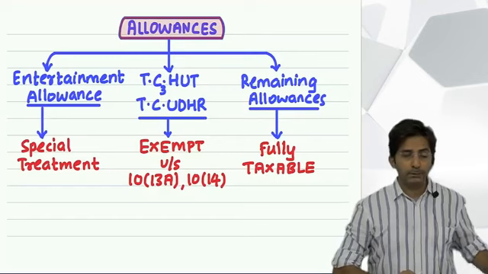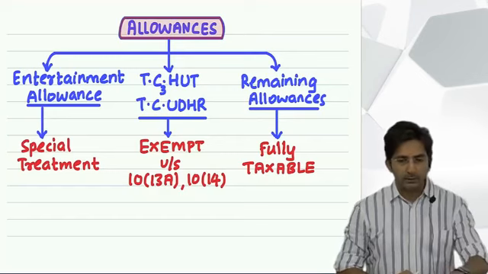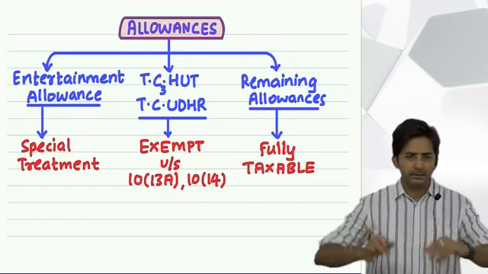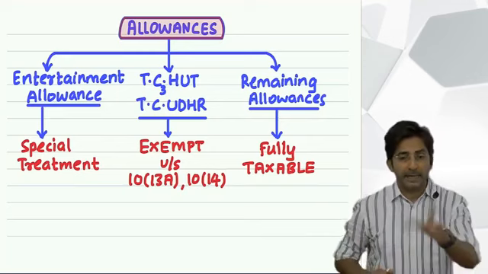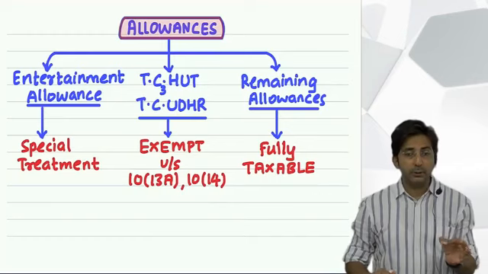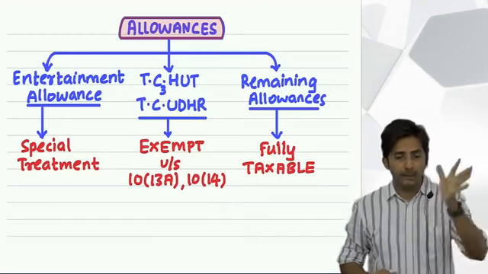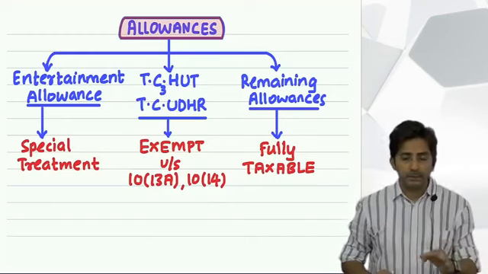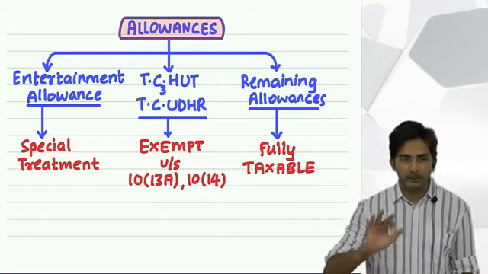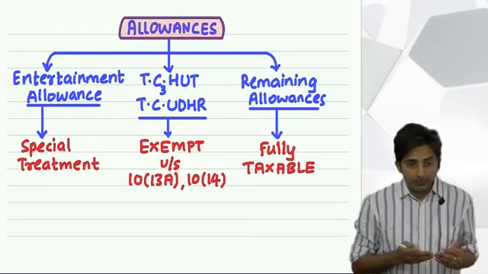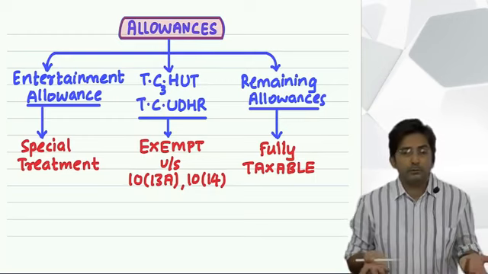That means if in the question they give you underground allowance for some other mine, not a coal mine, then it will be taxable. Exemption is only if you have to work underground in coal mines, and here the amount is fixed: maximum 800 per month will be exempt. See, how much the company will give you is a choice of the company.